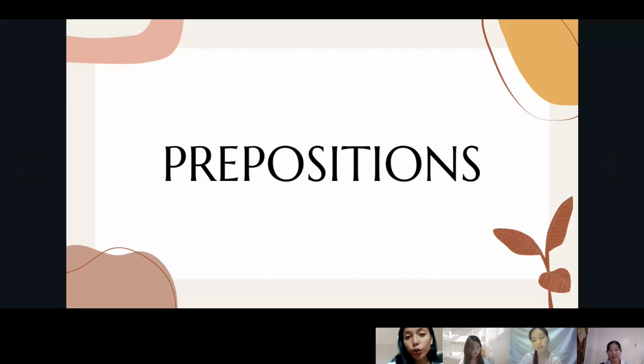A preposition is a word or group of words that is used before a noun or a pronoun. It can be a noun phrase or pronoun phrase. It is used to show direction, time, place, and spatial relationship. Prepositions are typically followed by an object. Next slide, please.